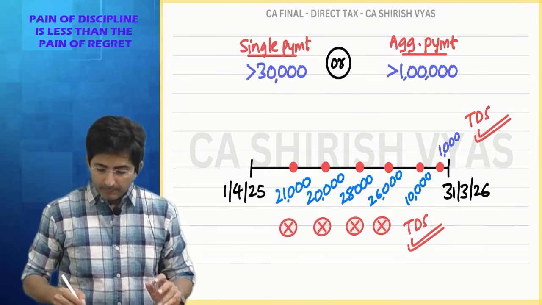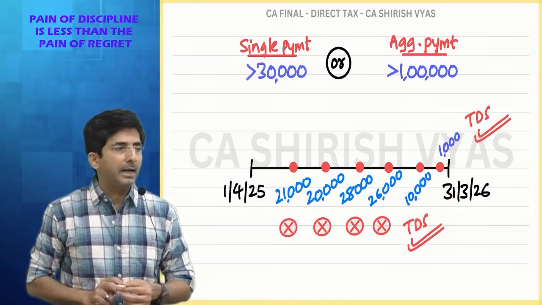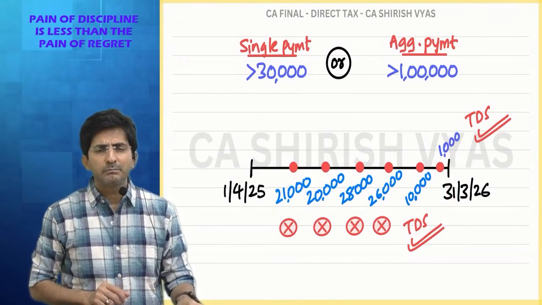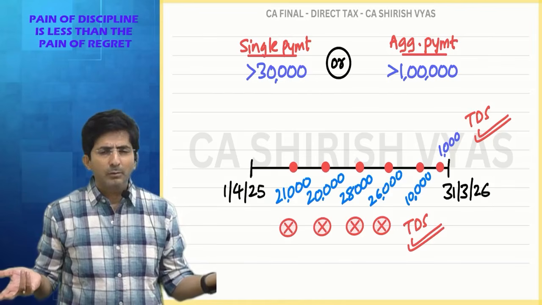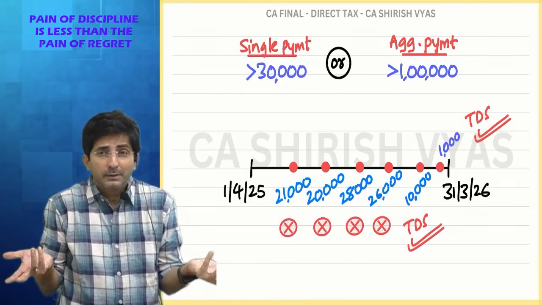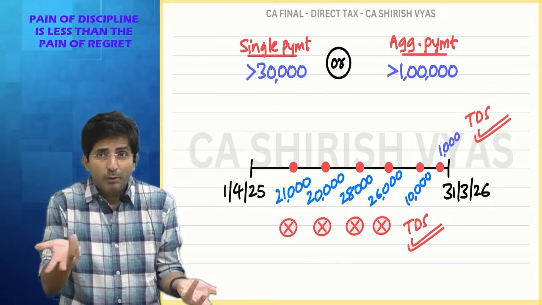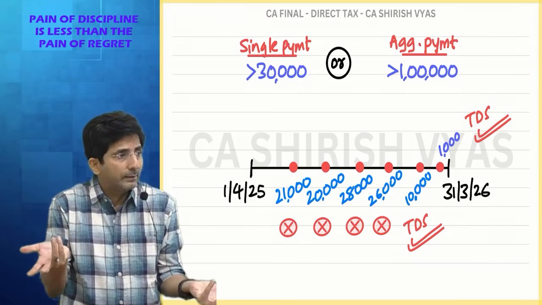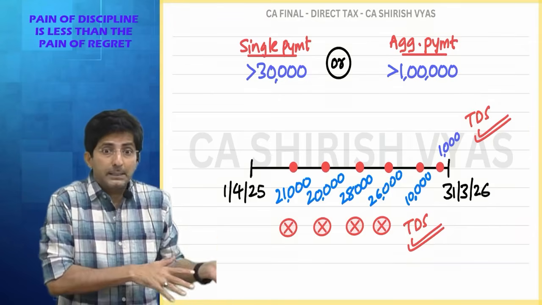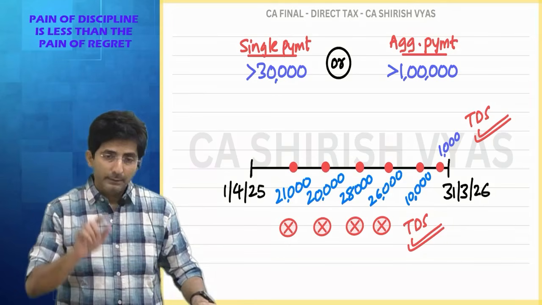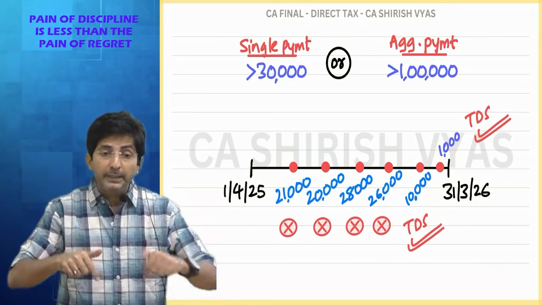So tell me, next year in the month of April I made a payment of 12,000. No TDS. 12,000 is a fresh 12,000. Neither does it cross 30,000 nor is the total crossing 1 lakh. So TDS will not apply. This year's total I will not club in next year. Next year the totaling will be refreshed.